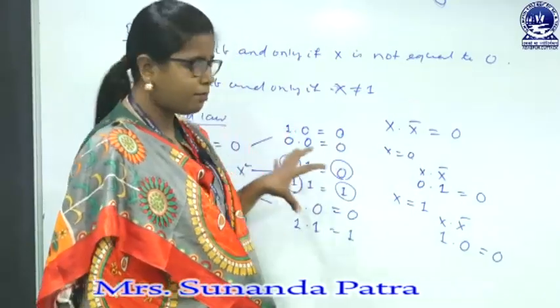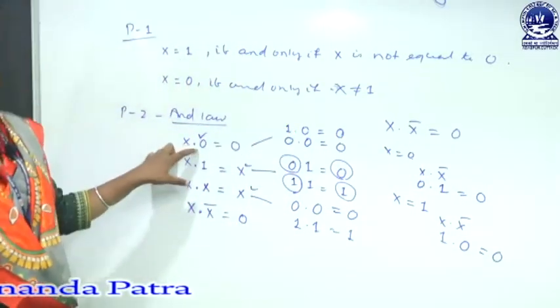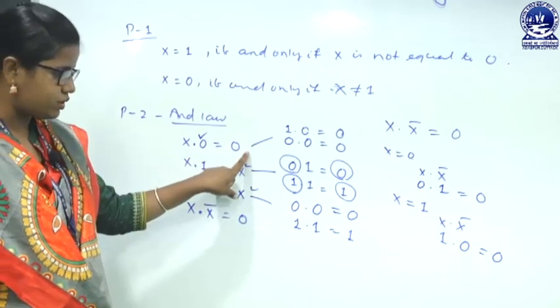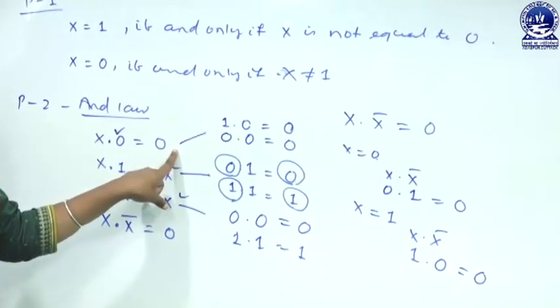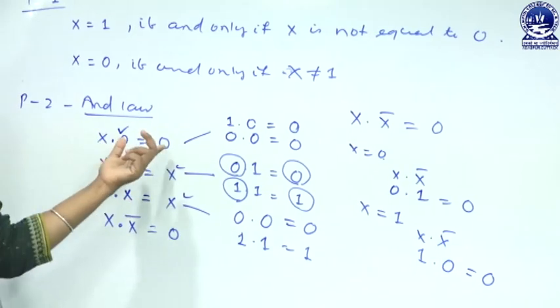So, we have to remember the AND law. X logical multiplied with 0 equals 0, because we know anything multiplied with 0 will give the answer 0.